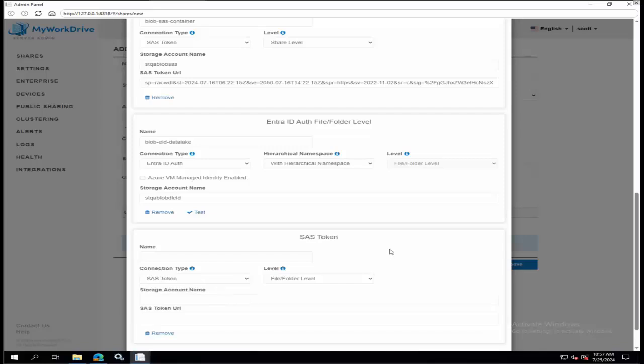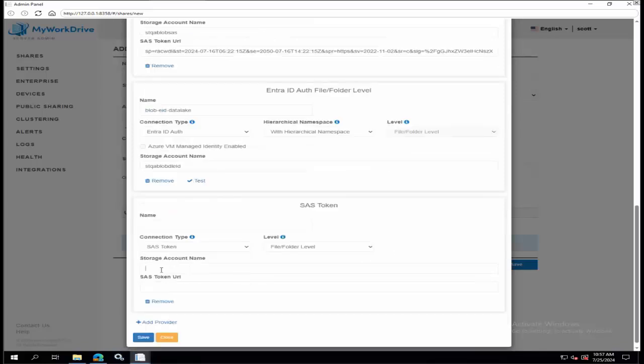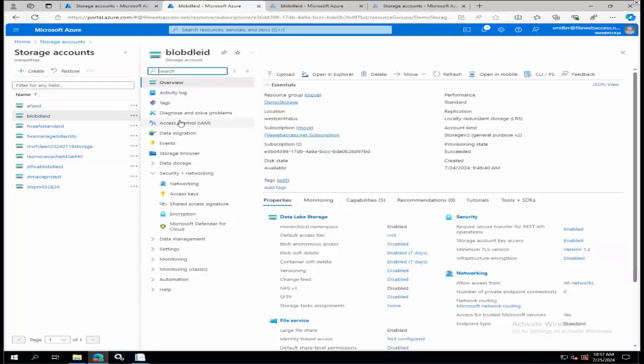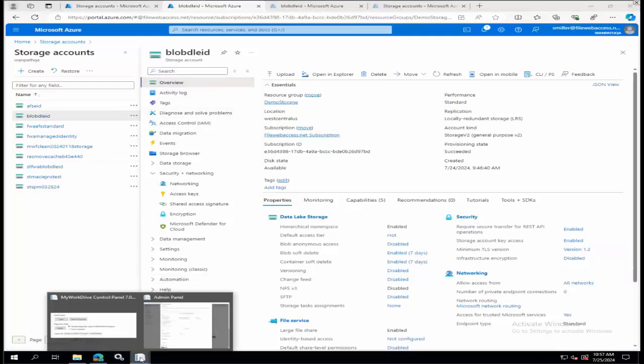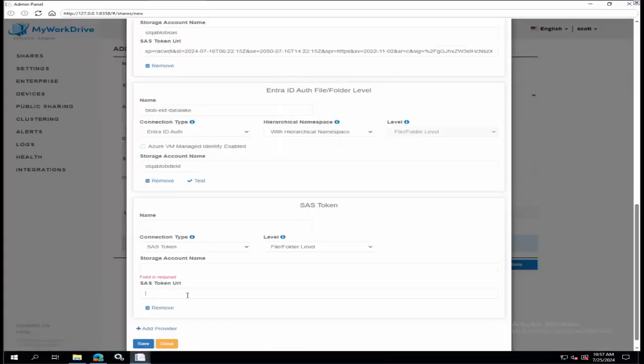And if you choose SAS token, again, you have to define the storage account name. So, whatever your storage account name is in Azure, I forget what ours is, blobDLEID is the example I've been using. You copy and paste that. And then you'll drop that SAS token URL, like I mentioned. That's kind of a misleading label there because we use the SAS token, not the URL. Anyway, you'll drop the value in here, and then essentially you have it all set up. You can define a share with it.